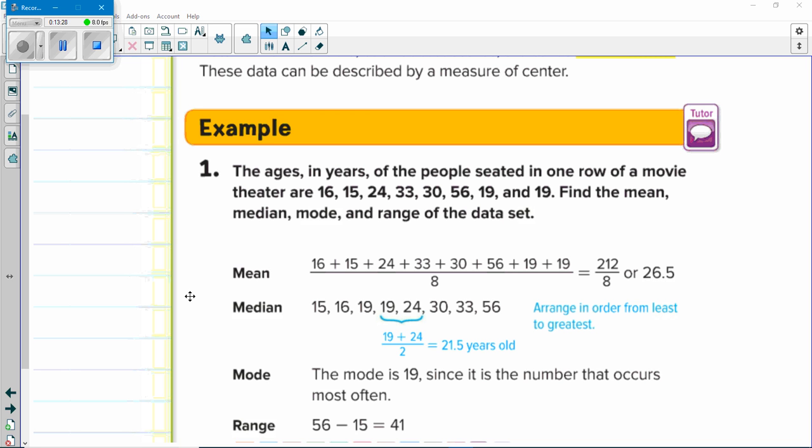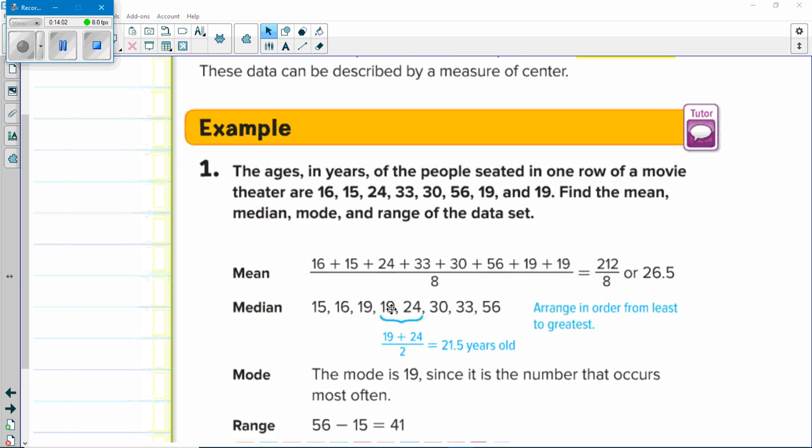Remember with median, you have to pay attention. Is there an even amount of numbers in the list or an odd? We said there were 8. So you want something that's right in the middle and splits this list. It's not about the values, it's about how many numbers are on each side. So if you look, 8, what's half of 8? Well, that's 4. So if I go in 4 spots, 1, 2, 3, 4, I'm right here. But if I'm right here, there's 3 numbers below it, 4 numbers above it. That's not right in the middle. I shouldn't go to 5 because 5 is not half of 8.